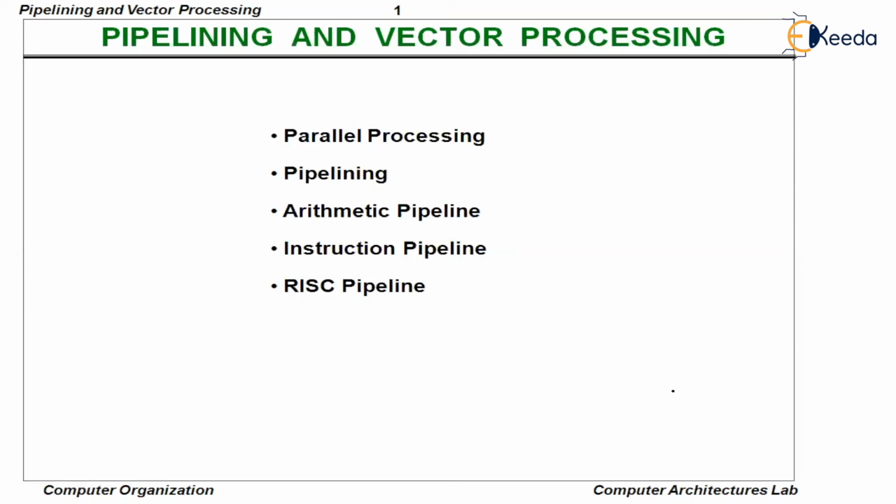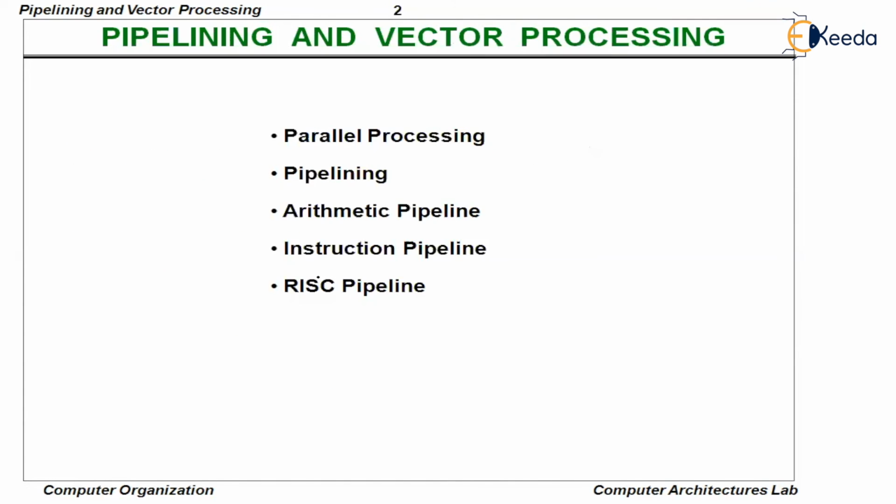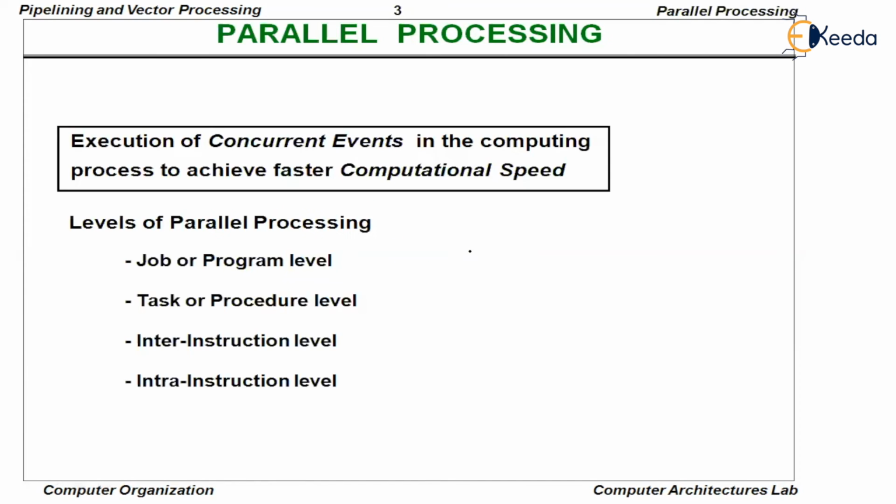Now, we will discuss all these things here. We'll discuss pipelining, in which there are several pipelines: the arithmetic pipeline, the instruction pipeline, and the RISC pipeline. We're going to discuss all these things. Of course, parallel processing can be classified.